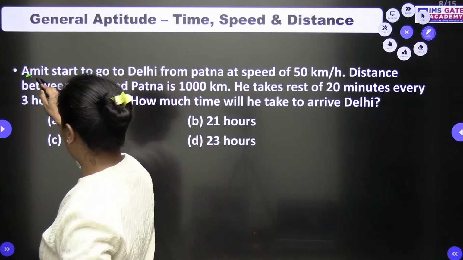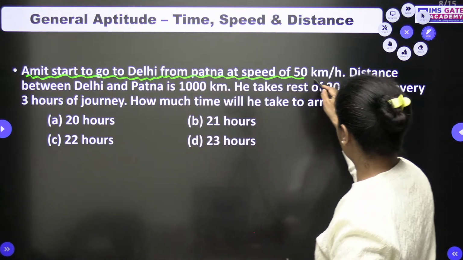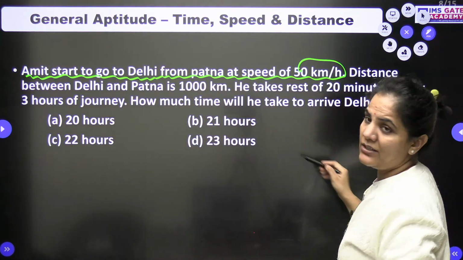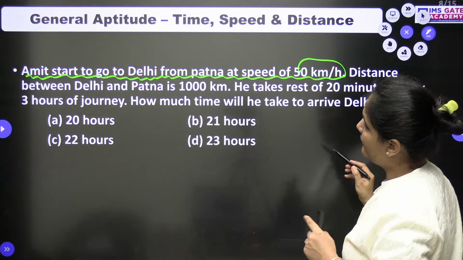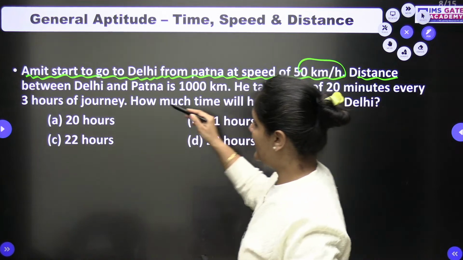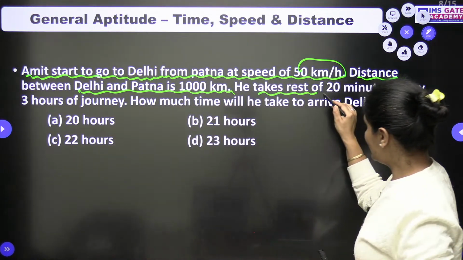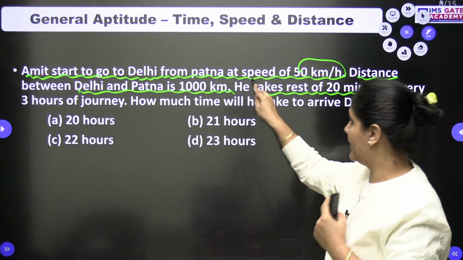A good question. Amit starts to go to Delhi from Patna at a speed of 50 km per hour. The distance between Delhi and Patna is 1000 km. He takes a rest of 20 minutes, and this is important in this question.